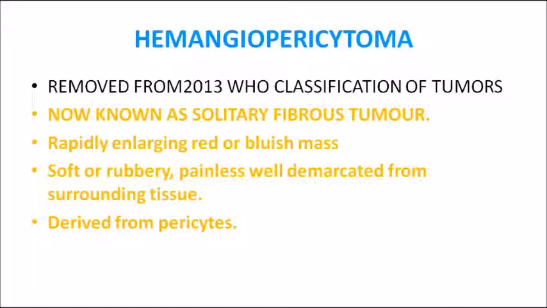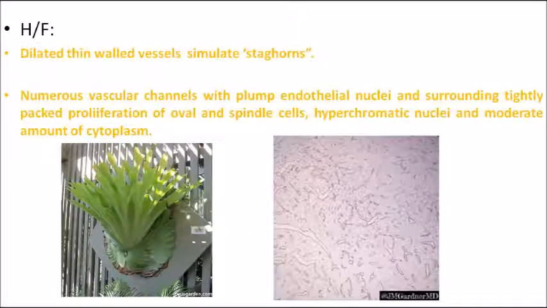Remember that point. Now, in case of hemangiopericytoma, what is the pattern? Staghorn pattern. Remember. That is the arrangement of leaves of the staghorn fern. Staghorn is actually a type of fern. The first picture shows the arrangement of that particular fern. The leaves are arranged in that particular order. In the same pattern, the cells are arranged in hemangiopericytoma histologically.